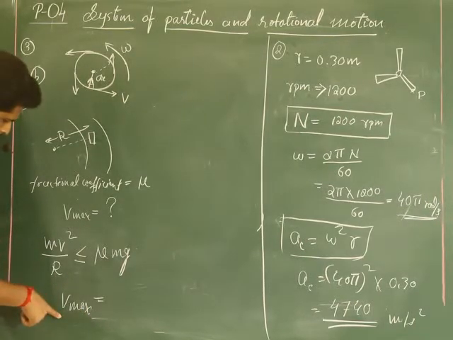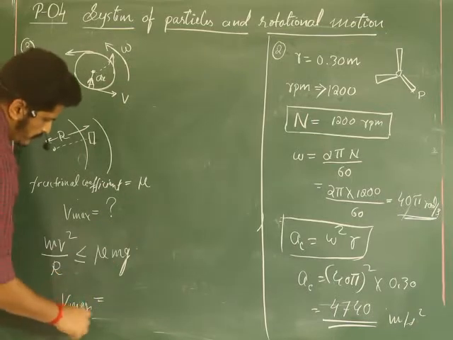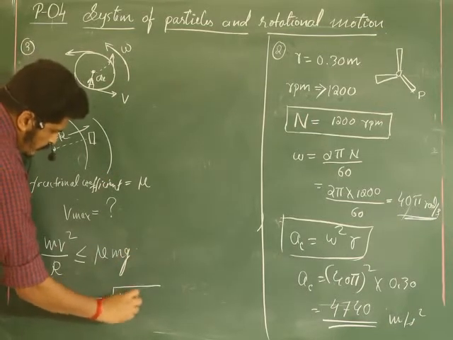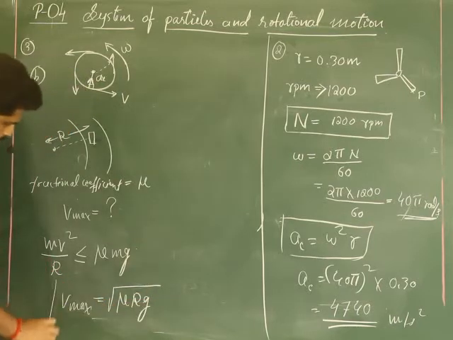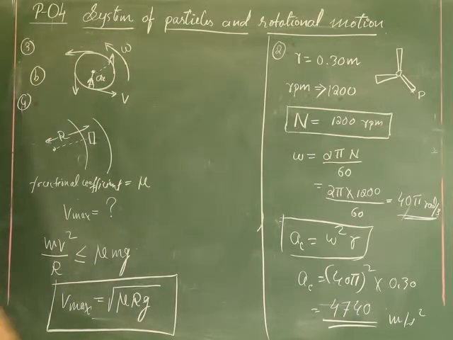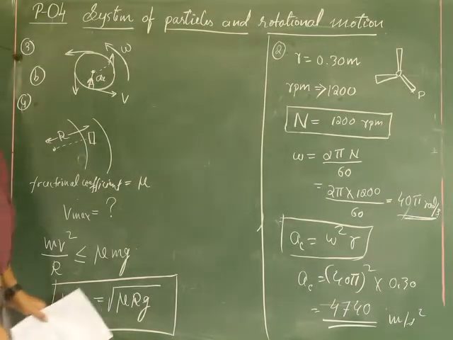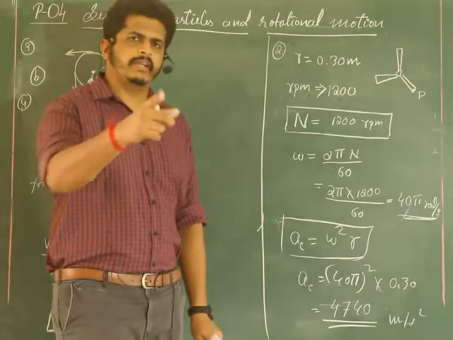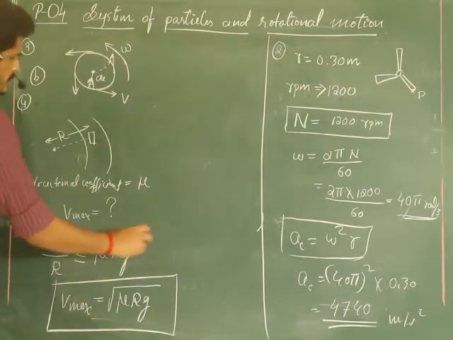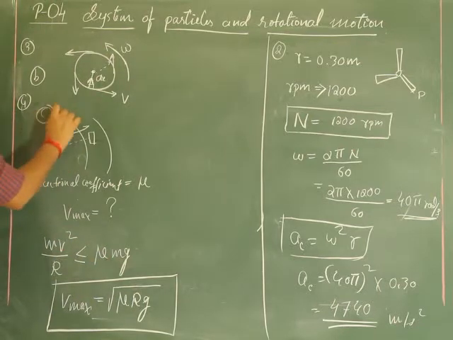The maximum velocity of a moving car on a curved level road is the square root of mu rg. A derivation is there for this in the board syllabus. Mu rg, where mu is the coefficient of static friction, r is the radius, and g is gravity. Our answer is not mentioned exactly like this; it is given in terms of 10 power 1 by 2. So the option is C. So the answer is C.